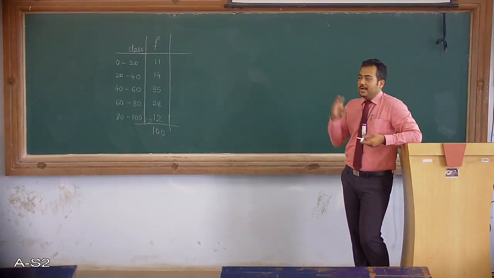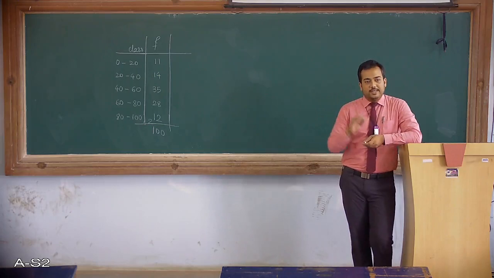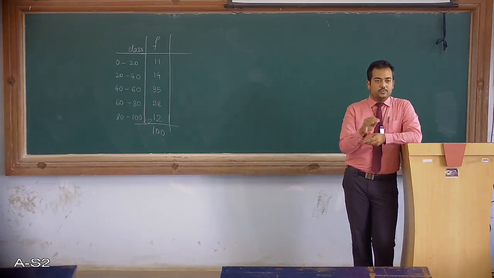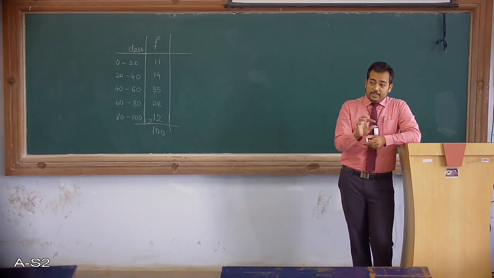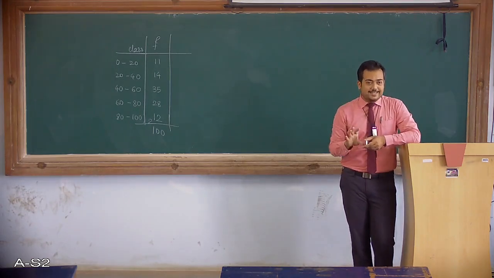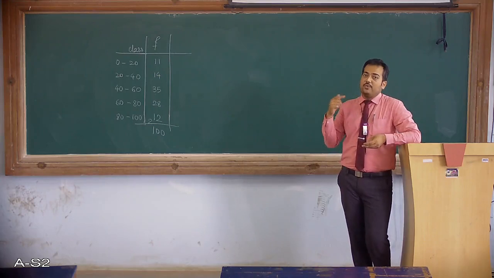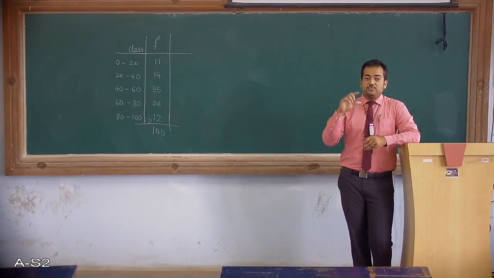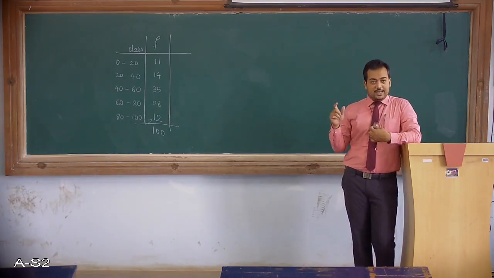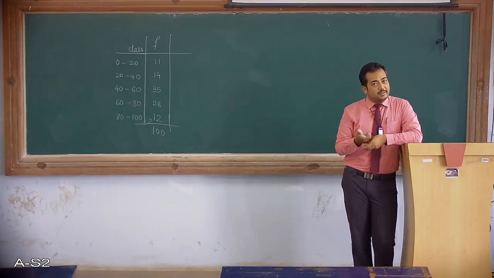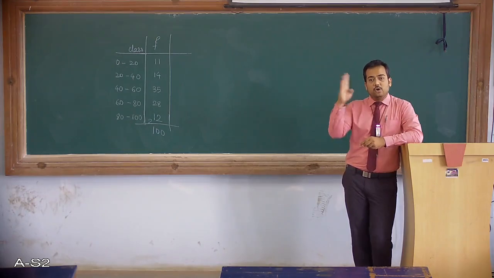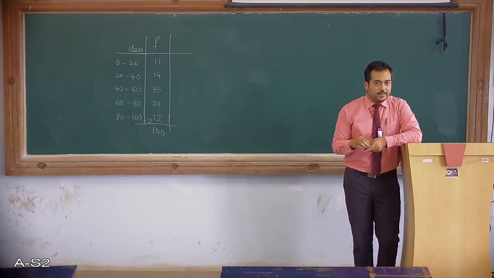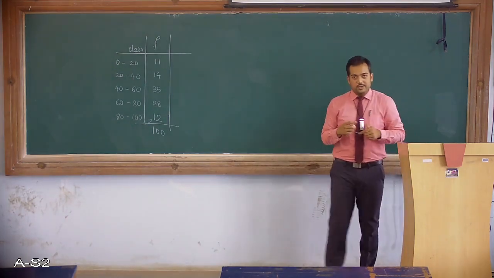So we will be considering the midpoint for every class. We assume that the midpoint of every class will represent all the numbers in that class. So this is how we have to deal with this. We have to find the midpoint of all the classes. So how do you find the midpoint, by the way? It's easy: the lower limit plus upper limit divided by 2. That will give me the midpoint of every class.